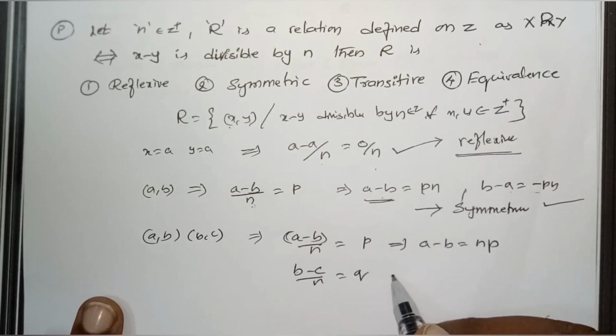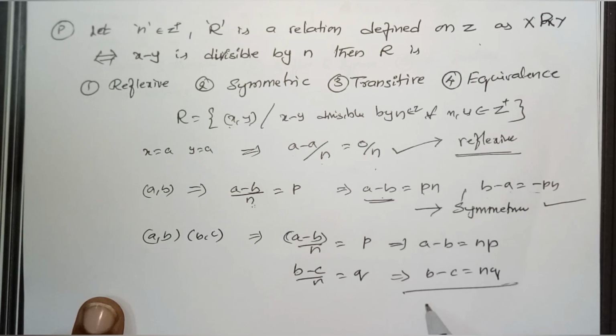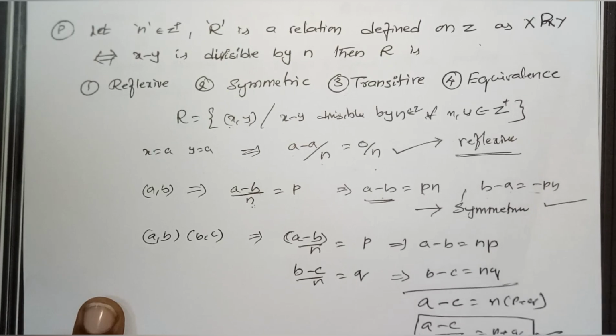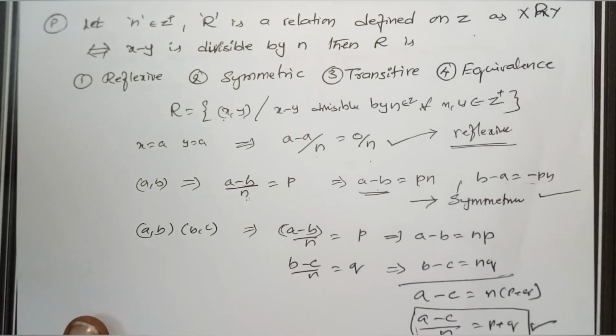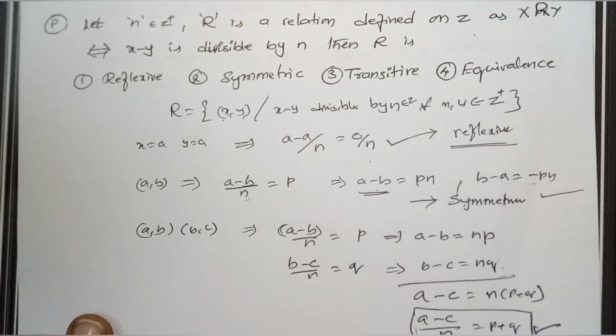If I take Q as a value, B minus C is equal to nQ. Then if you add, A minus C is equal to n into (P plus Q). So (A minus C) by n is equal to P plus Q. What we can conclude is it is transitive. A minus C is also divisible by n, giving some value. Since P and Q are existing values, P plus Q is also a value.